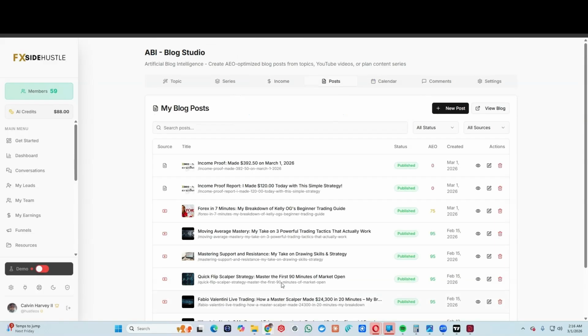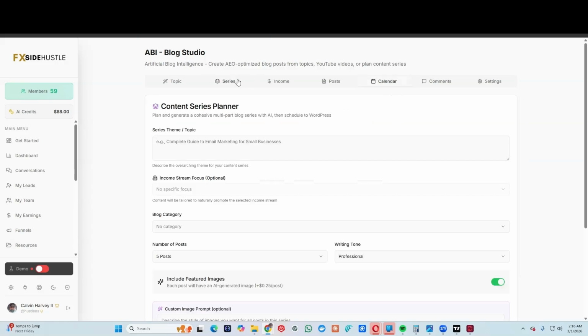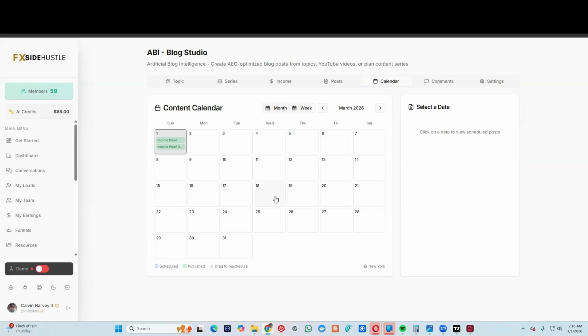You can manage the posts here. You have a calendar, and you can schedule stuff out. If you have videos or posts that you want to schedule out, like if you did a series or whatever, you can do all of that from here and manage it here. Posts that you have scheduled out, you'll be able to move them around and drag them to where you want if you want to change the days or whatever.